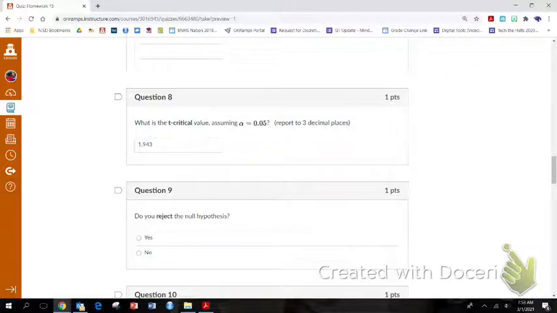Now, the last thing we need to talk about is how to actually do the conclusion. Do we reject or do we fail to reject? So to do this, every time I would draw a picture. So we have our normal curve, and on this, the middle is always 0. Always. My T critical is positive and negative 1.9, but since I care about starving polar bears, I'm on the left side.